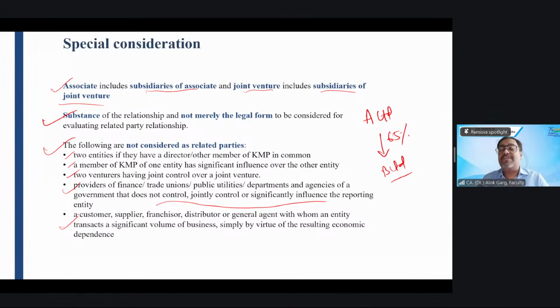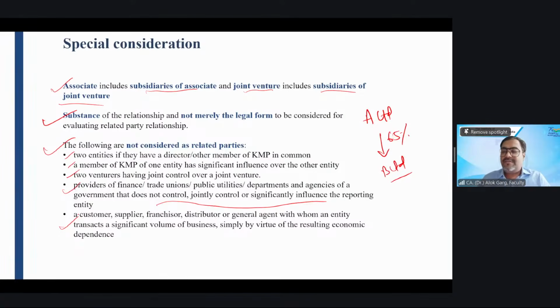So in their DNA, it was printed. Listen, a customer, franchisor, supplier, distributor, they cannot be a related party. Doesn't matter, even if they are selling or purchasing 100% of the output. But 75% of the people will think, oh yes, they are dependent on each other. And if he will not exist, he will not exist. And he is one of the biggest consumers. So it means his decision can also influence, he can influence the price, this, that. And they will cook the story in their mind to convince themselves, yes, it is a related party, which is wrong. Do you agree with me or agree to disagree?